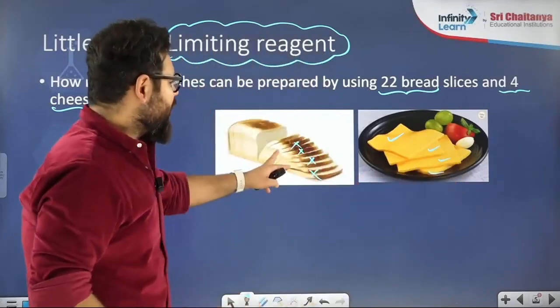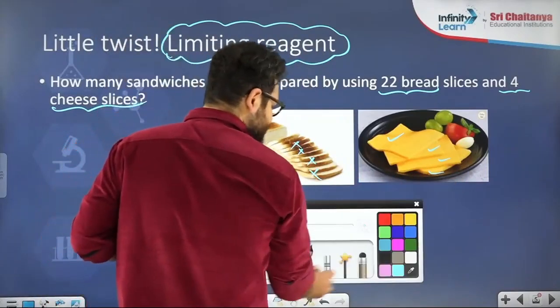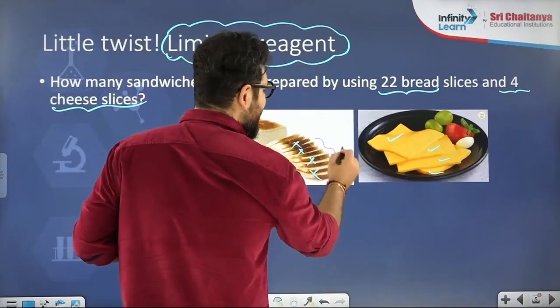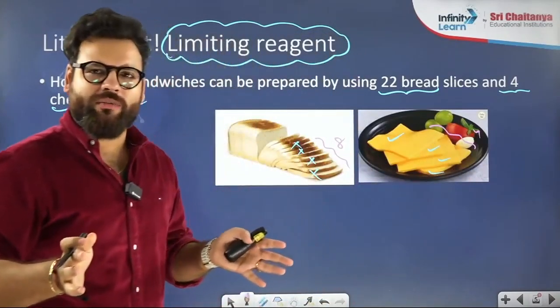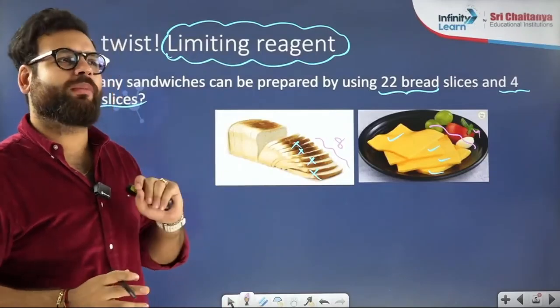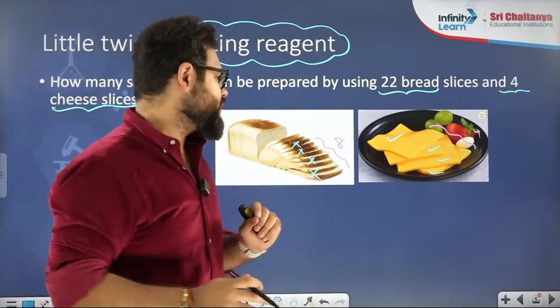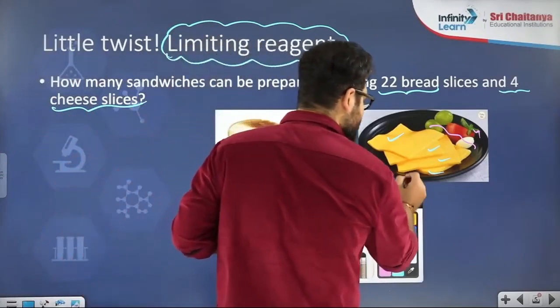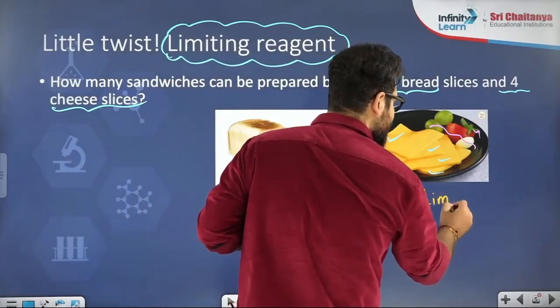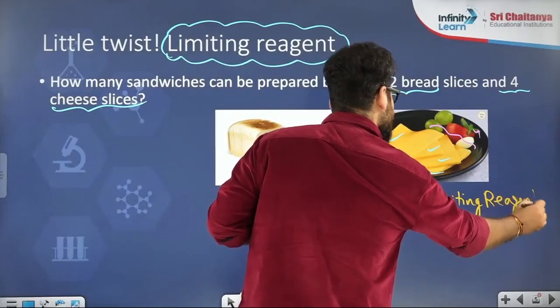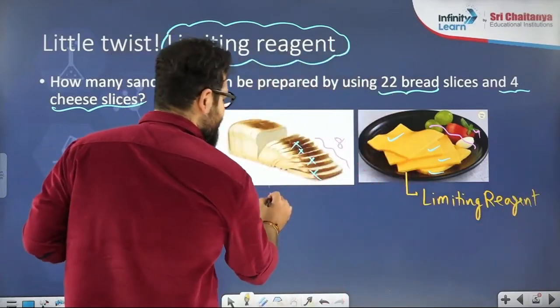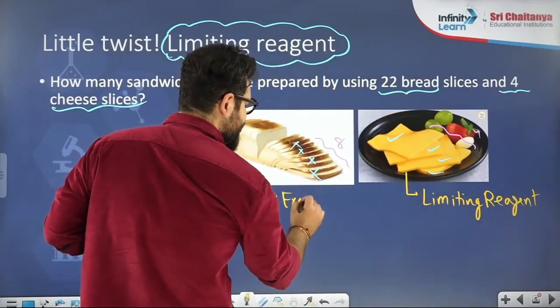After you have used 8 breads and 4 cheese, you can't make any more sandwiches. That means the reaction will stop in between. So here your cheese becomes the limiting reagent, and bread becomes the excess reagent.